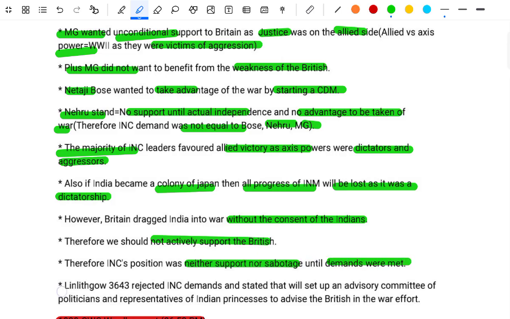Linlithgow, in 1939, rejected the INC demands and stated that he would set up an advisory committee of politicians and representatives of the Indian princes to advise the British on the war effort.